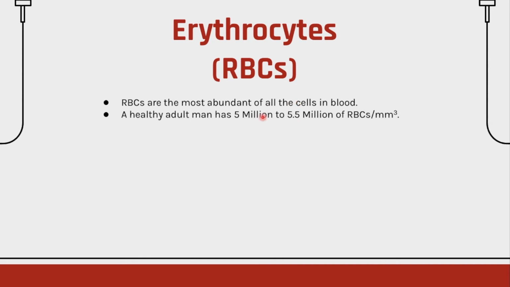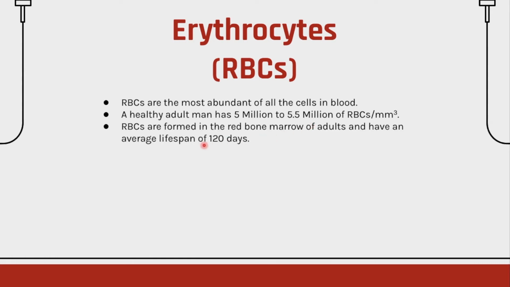A healthy man has 4.5 to 5.5 million RBCs per cubic millimeter. A cubic millimeter is a unit of volume, so every 1 cubic millimeter of blood consists of 5 to 5.5 million. That's incredible because 1 millimeter is so small.